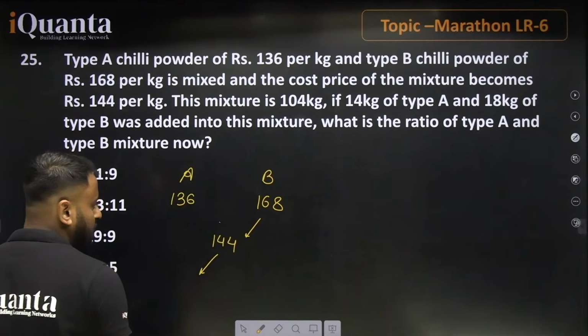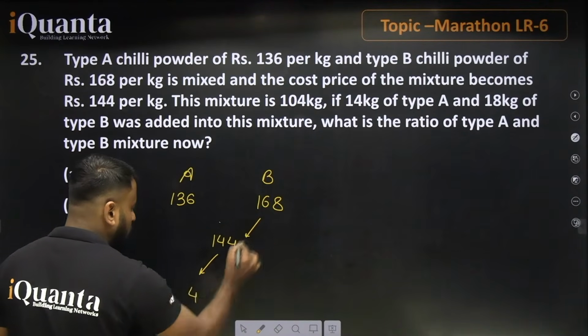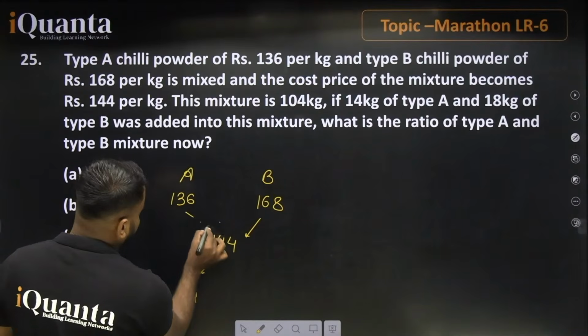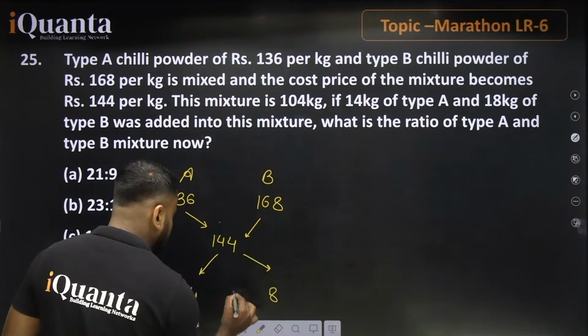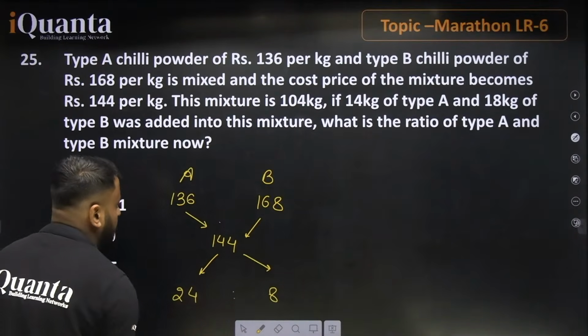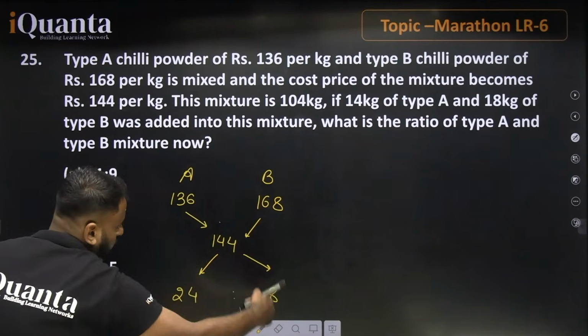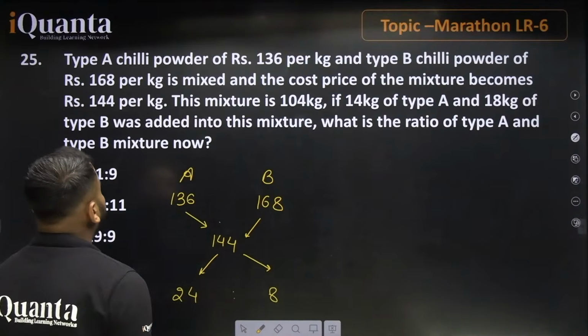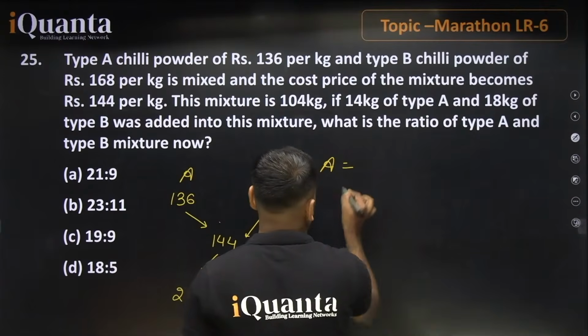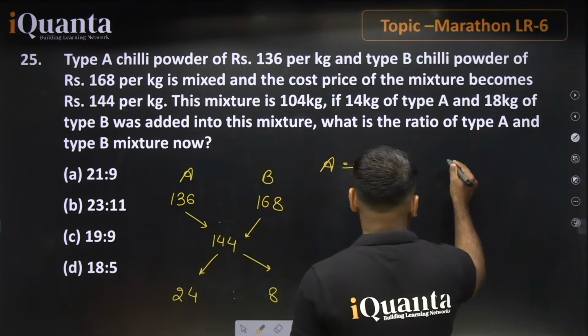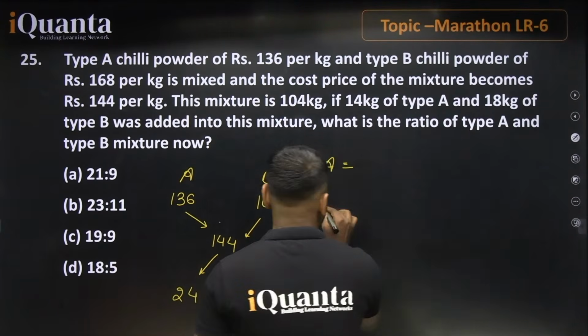So on cancelling this, 8 minus 4 will give you 4, and this value will be equal to 24, and this value will be equal to 8, right? So the ratio of the quantities will be 3:1. The quantity of A is 3 and the quantity of B is 1. Now the question says this mixture is 104 kg. So guys, we need the quantity of A and the quantity of B as well.